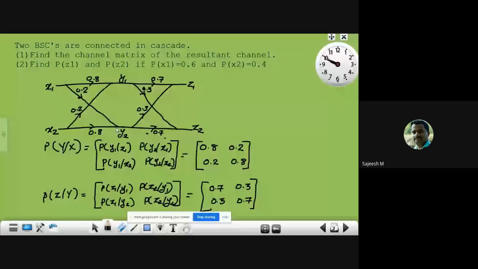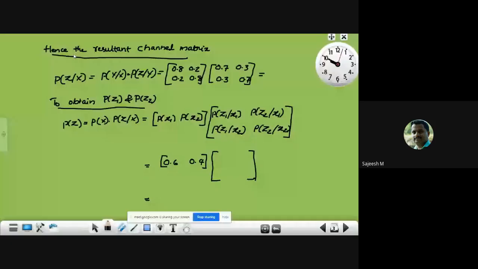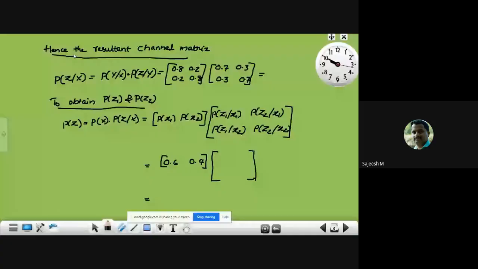Hence we can find the channel matrix of the combined series connection, two channels connected in series, that is, connected in cascade. We can represent the channel matrix as P of z given x.